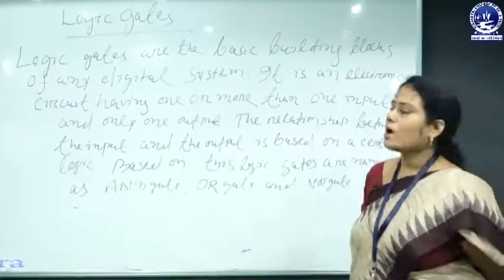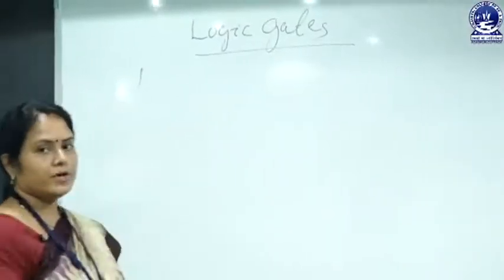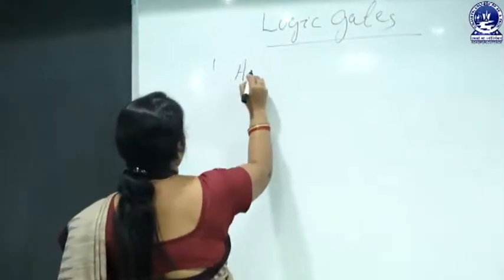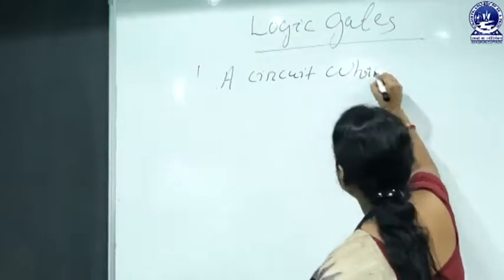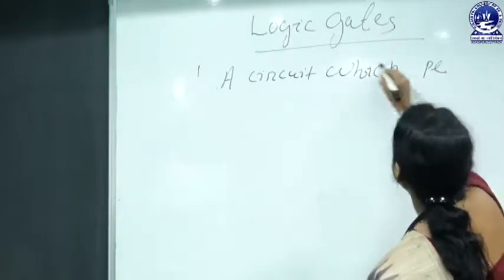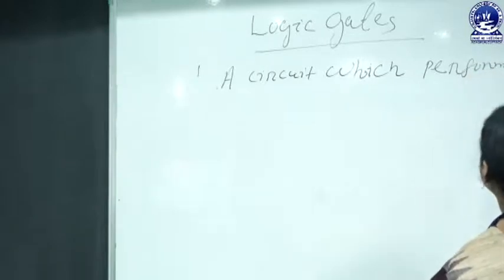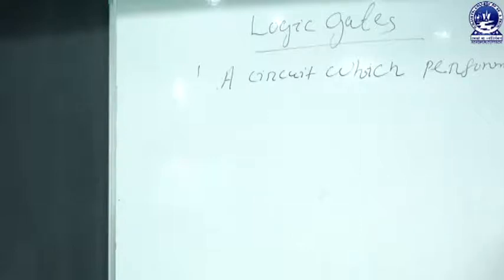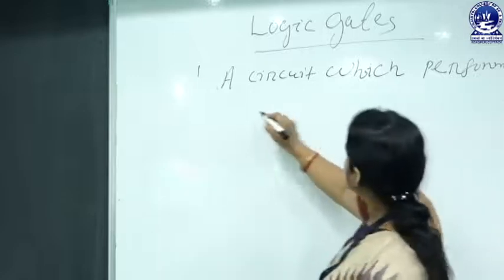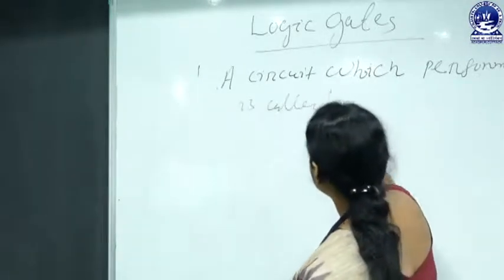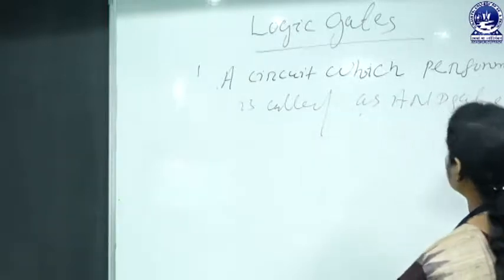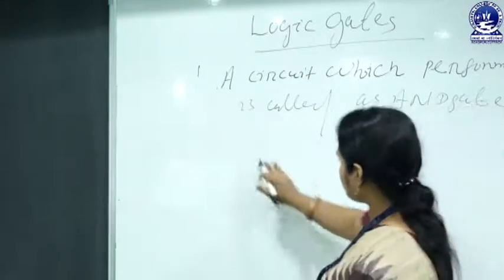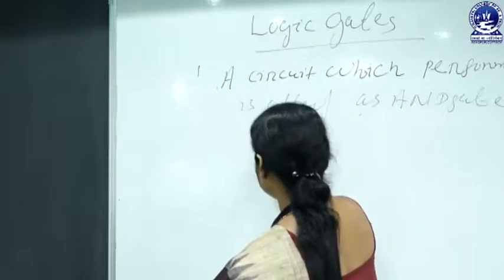Let us discuss the AND gate. A circuit which performs the AND operation is called an AND gate. Let us take an example of an AND gate.